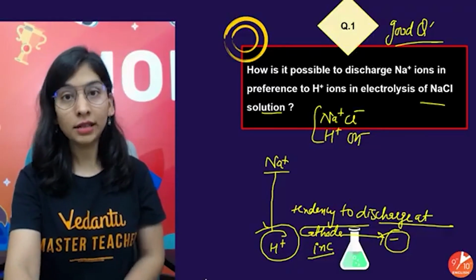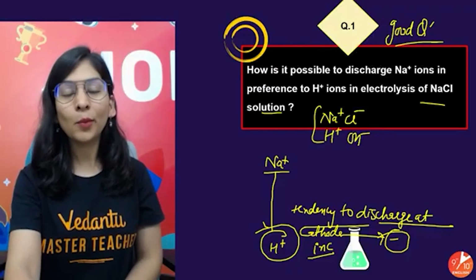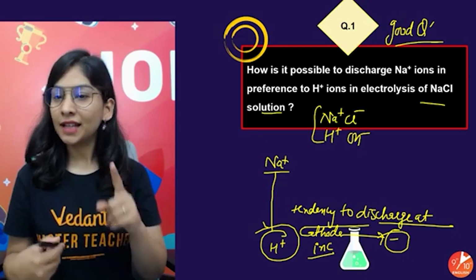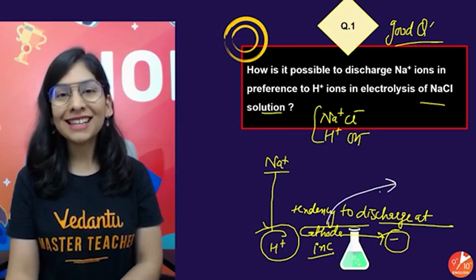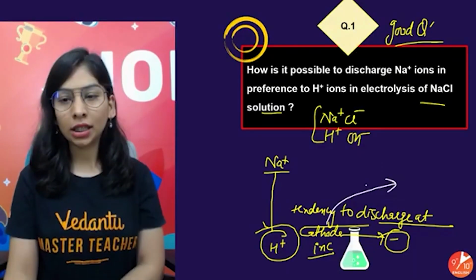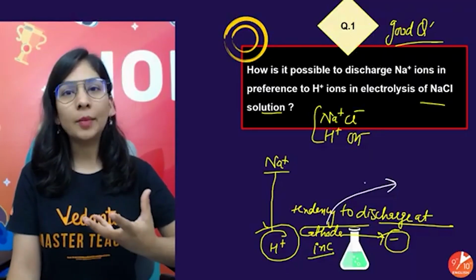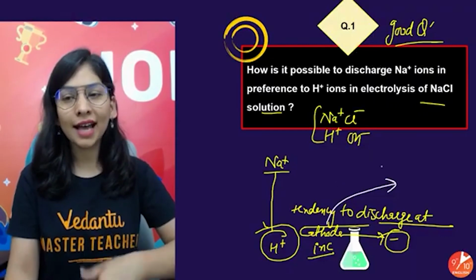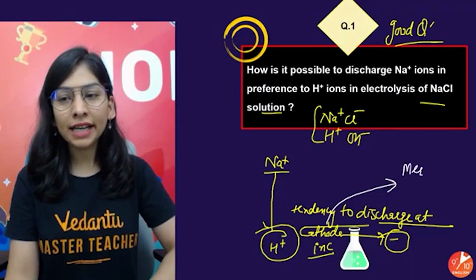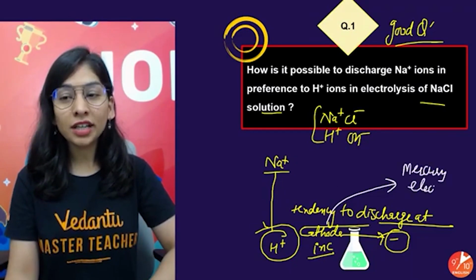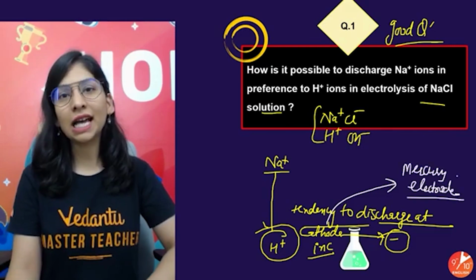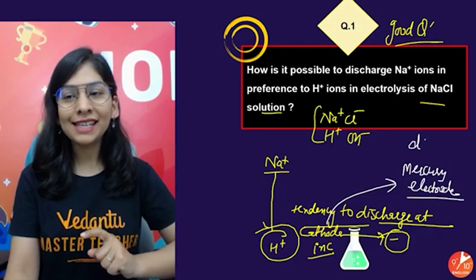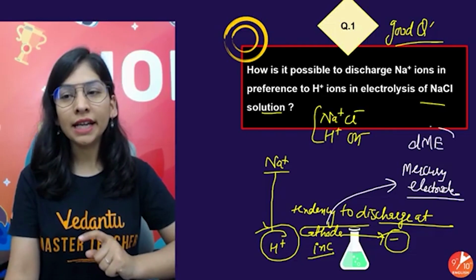If yes, then what would that solution be? That's a very good question. The question is regarding the cathode which I'm taking. If you take a normal platinum or carbon electrode, H+ ions will move to give hydrogen gas. But if you take a mercury electrode, there's a very important electrode, you will get to know about that in higher classes. I got to know about it in my bachelor's, called DME, dropping mercury electrode.